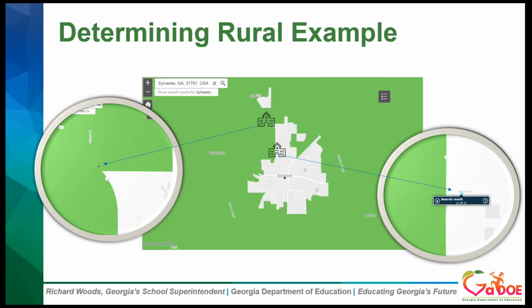And if you notice in this circle that there is a little bit of white and then green, there's actually a highway that separates this white area from the green area. So literally, if we look at the second school, which is honestly not that far from the first school, and you go to the circle that's on the left, it's kind of hard to see in the big picture, so we zoomed in on it again. And that school's location, you have to look where the arrow is pointing to, is actually in the white area. So in this particular instance, you have a school site that would be rural and then a school site that is not rural.